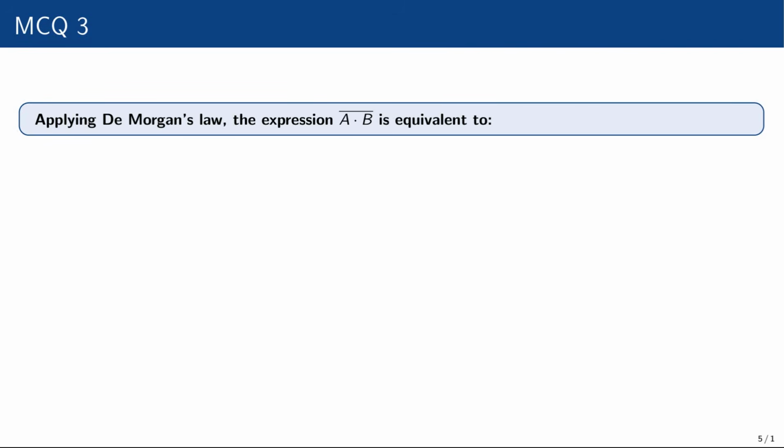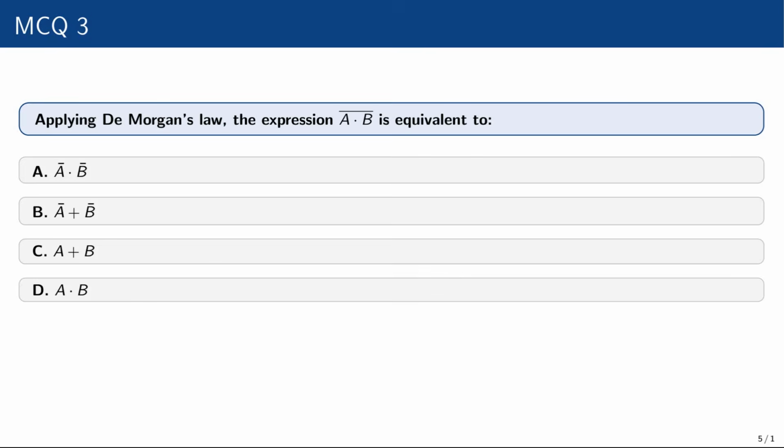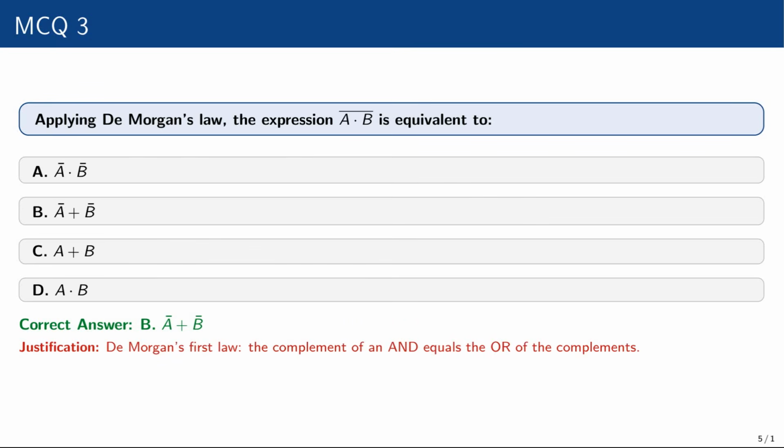Multiple choice question number 3. Applying De Morgan's law, the expression (A dot B) prime is equivalent to A prime dot B prime, A prime plus B prime, A plus B, or A dot B. It's equivalent to A prime plus B prime, because of De Morgan's first law: the complement of an AND equals the OR of the complements.